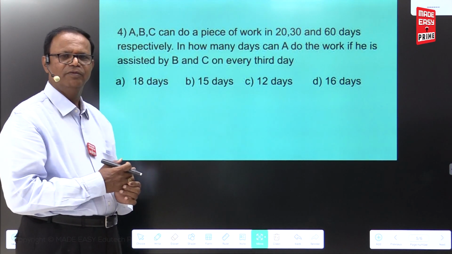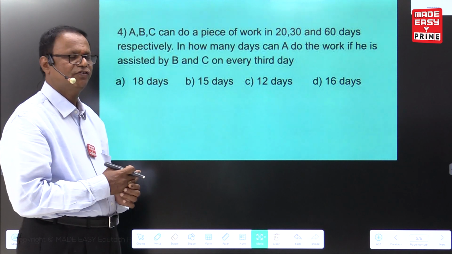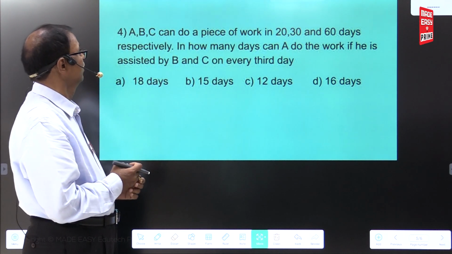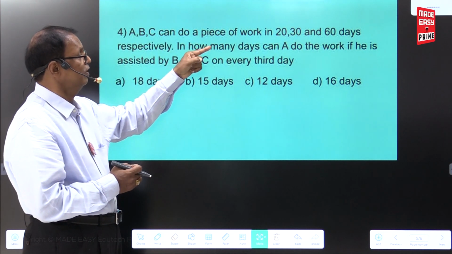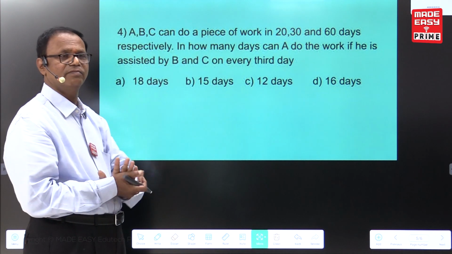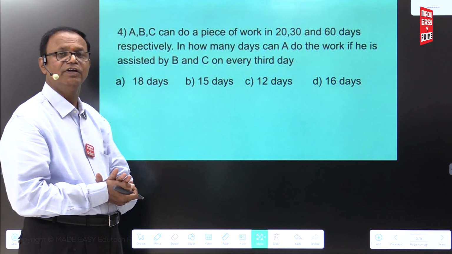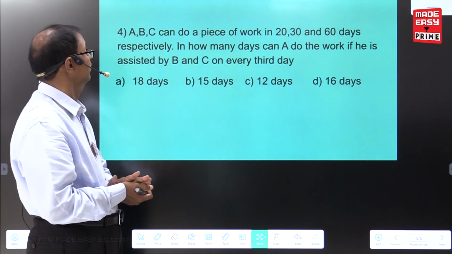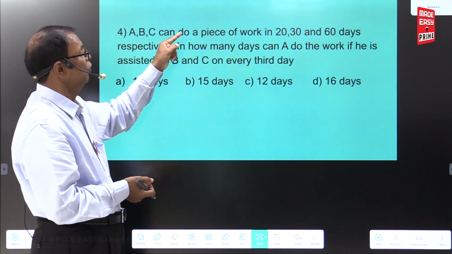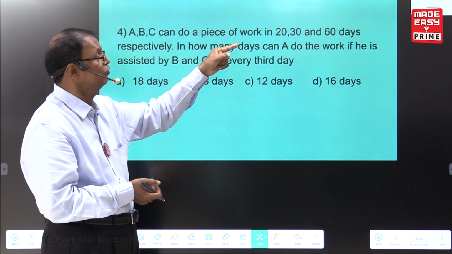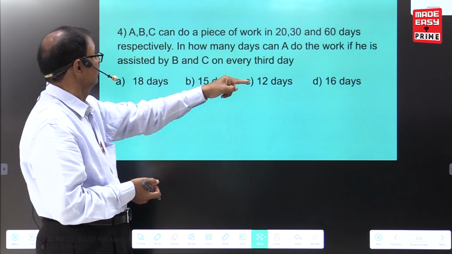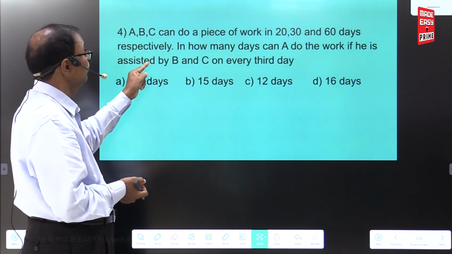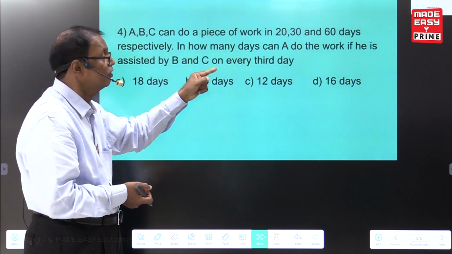Coming to the fourth problem, and I'm requesting you also read the problem. A, B, C can do a piece of work in 20 days, 30 days, 60 days respectively. A's capacity 20 days, B 30 days, C 60 days. In how many days can A do the work if he is assisted by B and C on every third day?